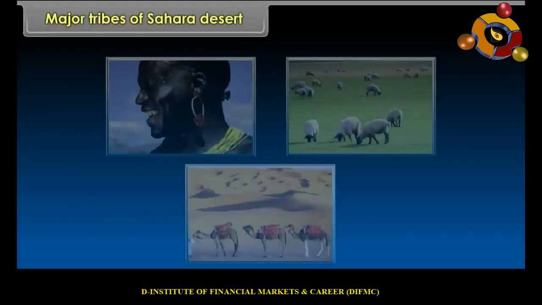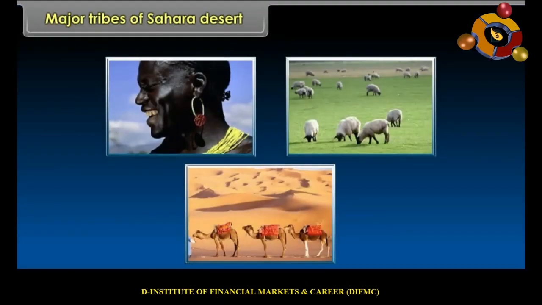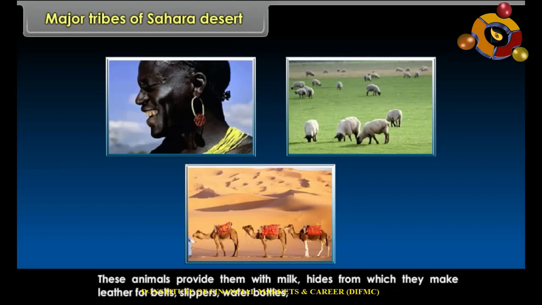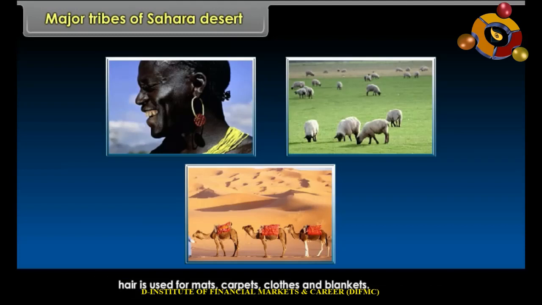Major tribes of Sahara Desert. The Bedouins are one of the major nomadic tribes of Sahara Desert. Many of them engage in rearing of sheep, goats and camels. These animals provide them with milk, and hides from which they make leather for belts, slippers and water bottles. Hair is used for mats, carpets, clothes and blankets.